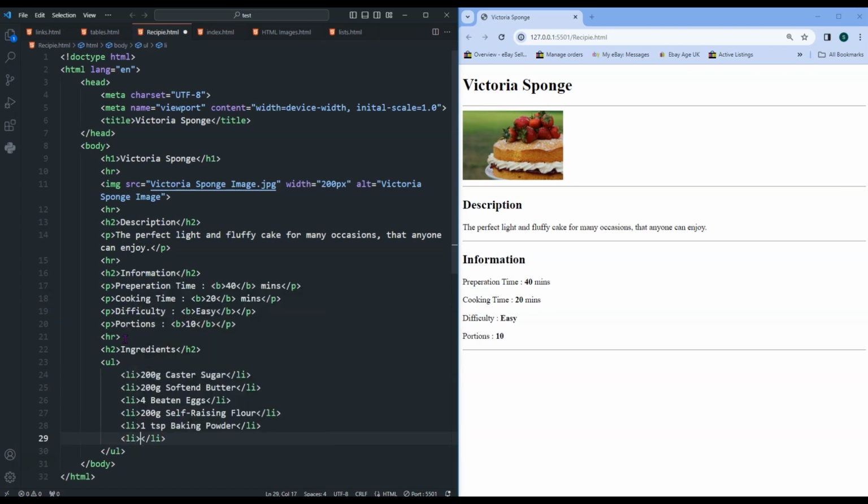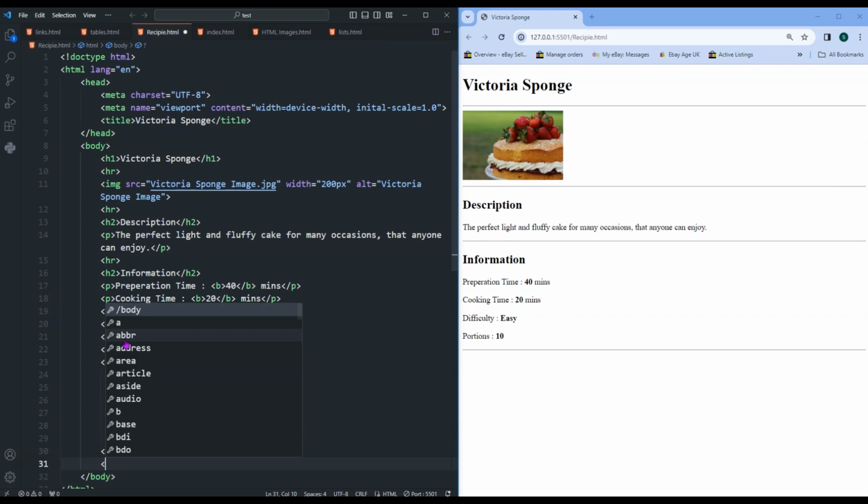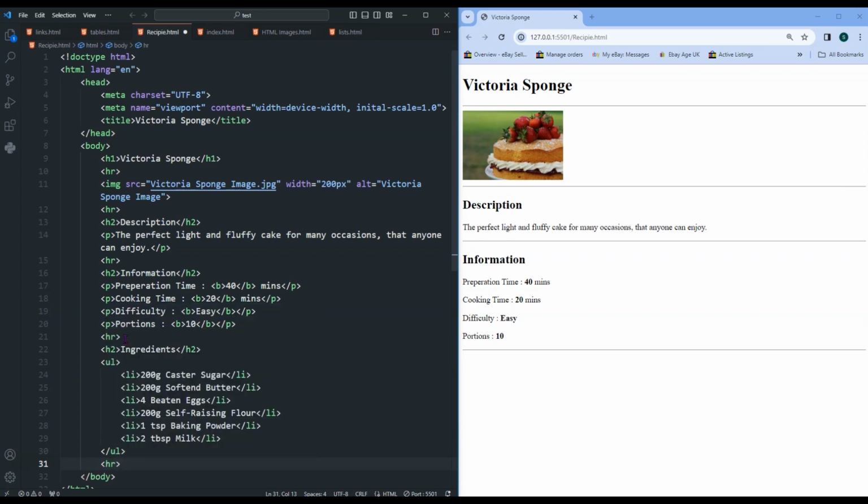And the last is a couple of tablespoons of milk. Then we'll come outside the list.